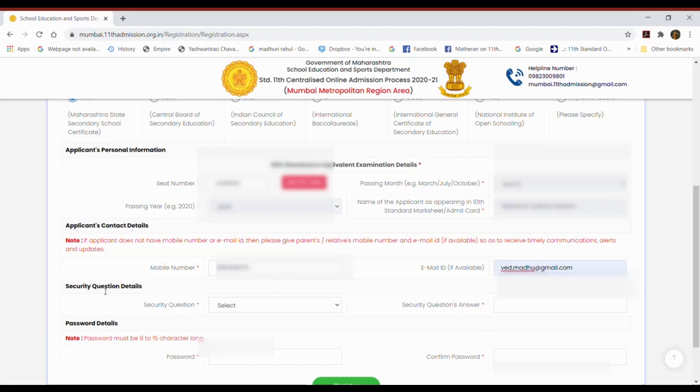Next option is security question details. This option is again important. In case you forget the password, they'll ask you this security question. So suppose I'm selecting the security question as who is your best friend, and I'm putting my best friend's name.